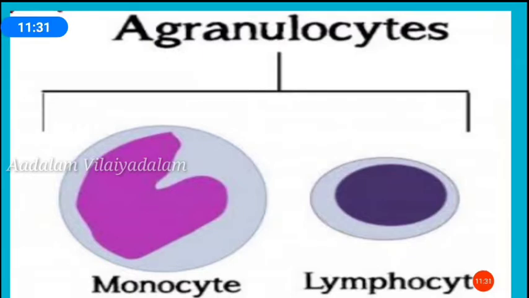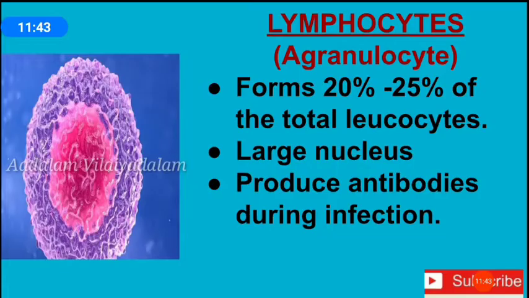Agranulocytes. Agranulocytes are produced in the lymph nodes and they are of two types, lymphocytes and monocytes. Lymphocytes are about 20 to 25% of the total leukocyte count and their absolute number is 1500 to 2700 per cubic millimeter. They have a large nucleus. They produce antibodies during infection.